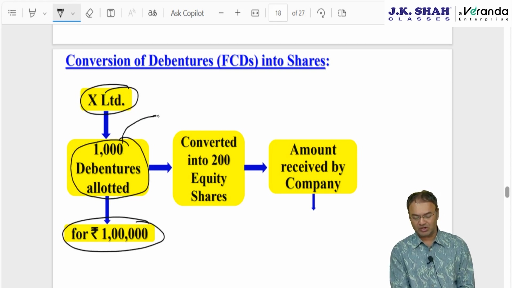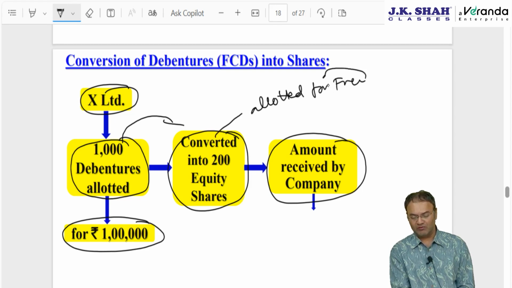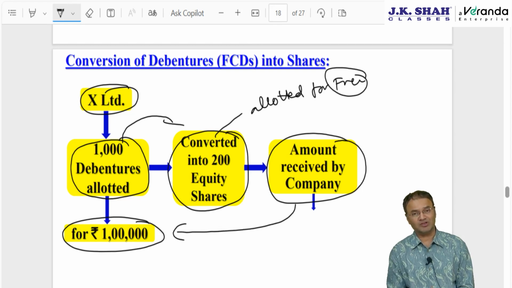Now these debentures got converted into 200 equity shares, which are allotted for free. But the amount deemed to be received by the company will not be zero, it will be the same as whatever the company had received for allotting the debentures.